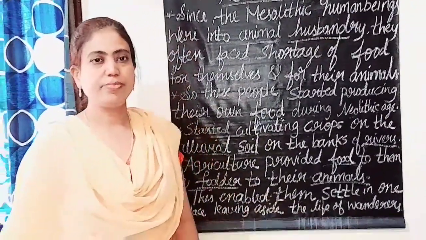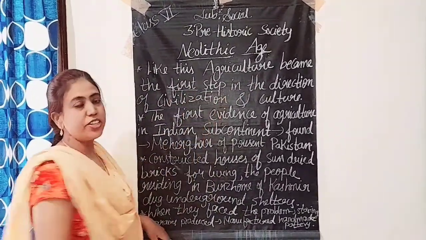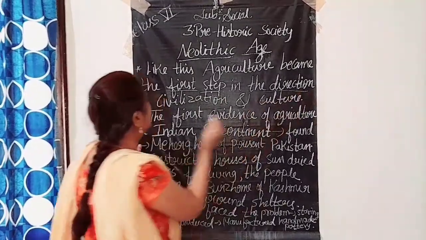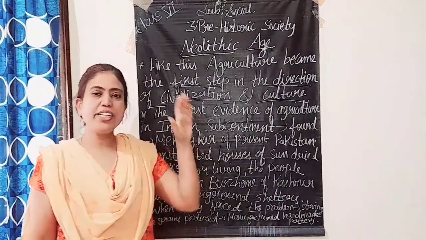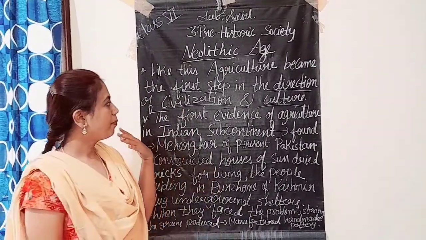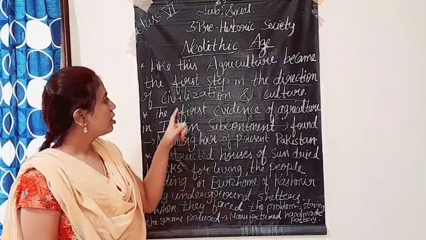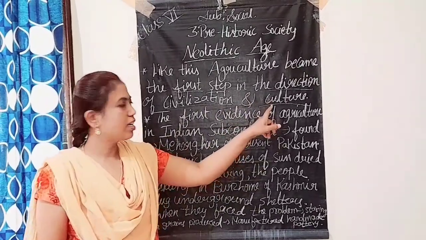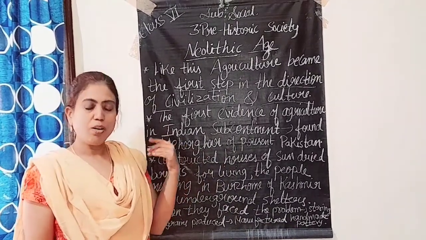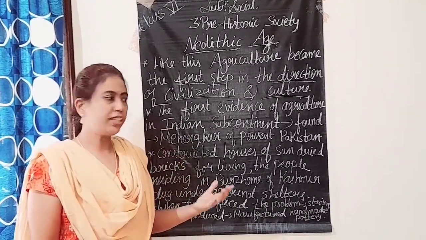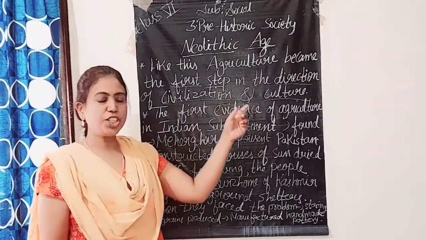Okay. Like this, agriculture became what? The first step in what? The first step in the direction of civilization and culture. Civilization means what? It's a beginning step for people, following ways of how to live. Understood? Civilization and culture. Culture means the attitude, dress, ideas, customs that a group of society follows. The start of agriculture was the first step in the direction of civilization and culture.